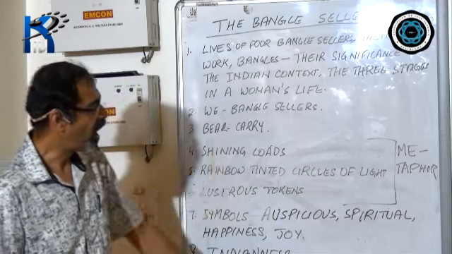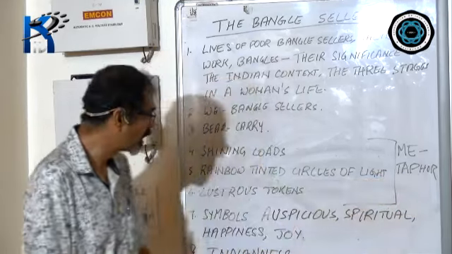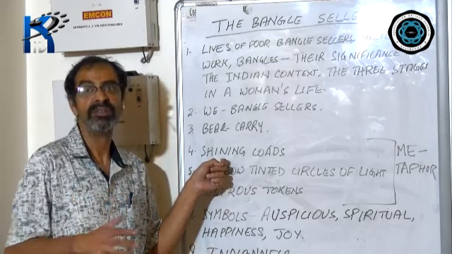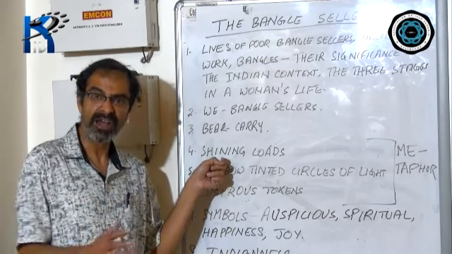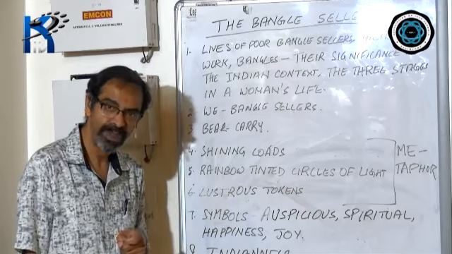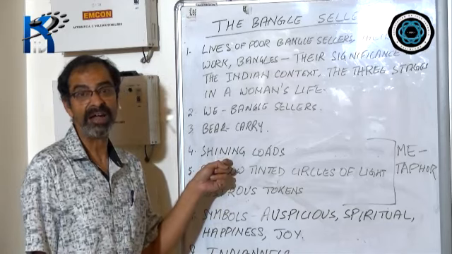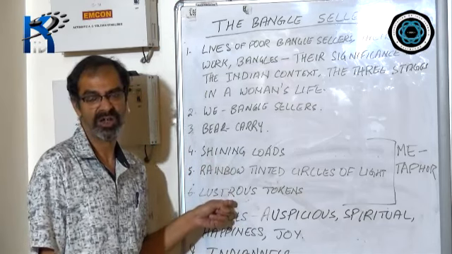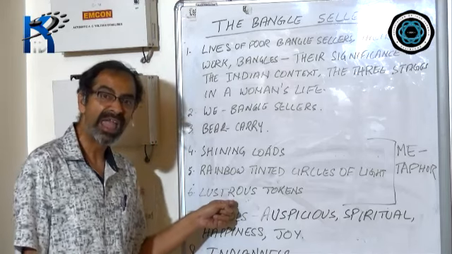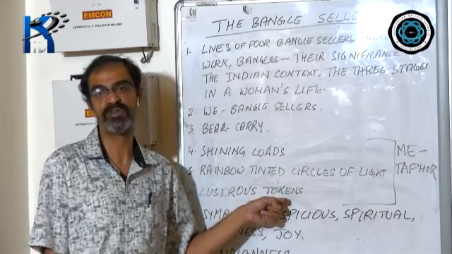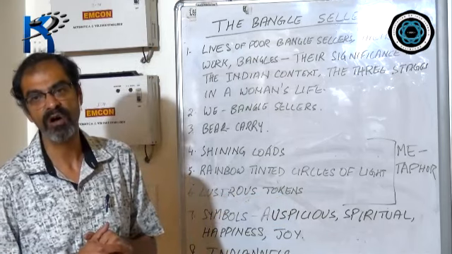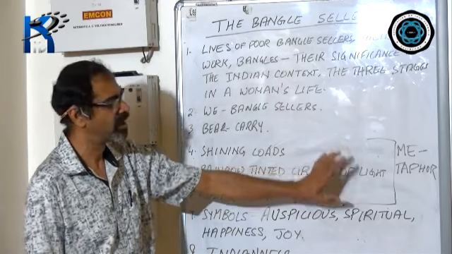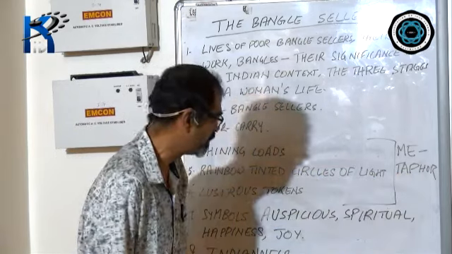These three are metaphors because there is an implied comparison. The different colors of the bangles are like the different colors of the rainbow. They are as shining and bright as the sun. They are as bright and lustrous as the sun, and they are also like symbols of joy and happiness in the lives of Indian women. So because of the implied comparisons, these are all examples of metaphor.